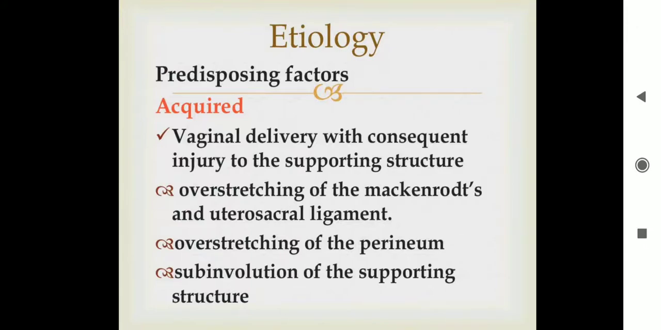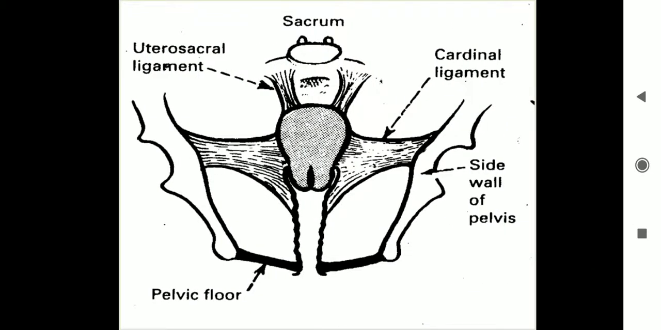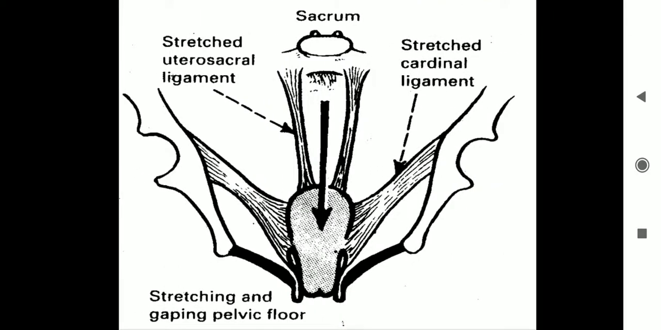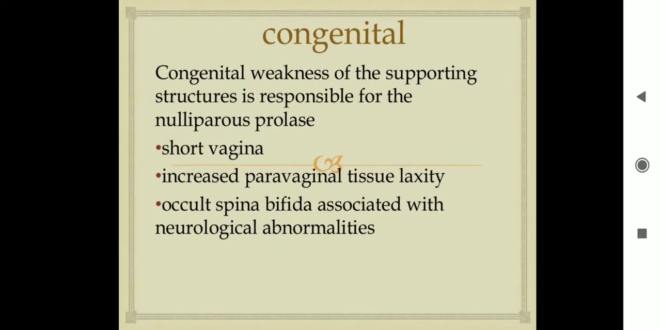Coming to the etiology, what are the predisposing factors? The acquired factors are vaginal delivery with consequent injury to the supporting structures, overstretching of the Mackenrodt's and uterosacral ligaments, overstretching of the perineum, and subinvolution of the supporting structures. So this is the uterosacral and cardinal, which is attaching to the side walls and posteriorly to the sacrum. Stretching of the uterosacral and the cardinal ligaments leads to gaping of the pelvic floor muscle and uterine prolapse.